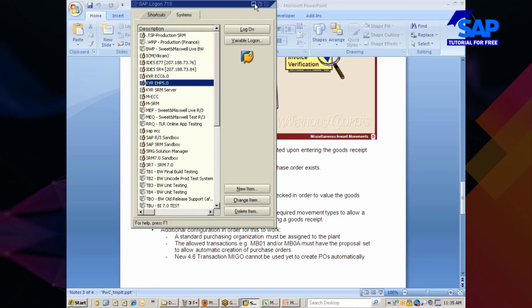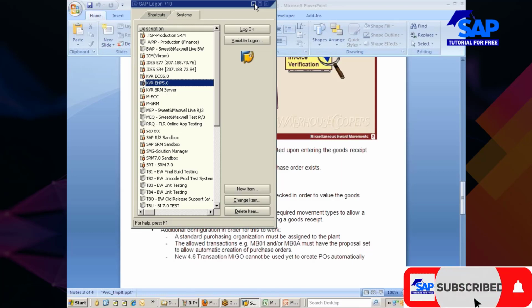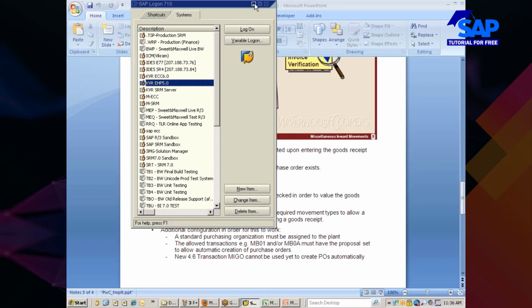There is a message. What I am saying is, the price which you maintain in the PO will not get validated with the PR value, the PR price. The price maintained in the PO will be validated against the material master price maintained in the material master. For that, but if you don't have a material master? Come on, without material master, are you talking about indirect material? Yeah, where you have no material master, but you have a purchase requisition where you have maintained some price. That is called non-stock material.